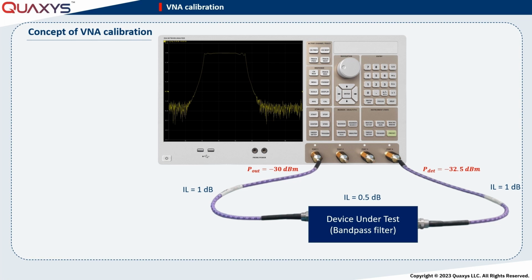But how can we eliminate the cable's effect on our measurement to assess the filter's insertion loss directly? This is where calibration comes into play. Now, we're going to explain the concept of the reference plane.